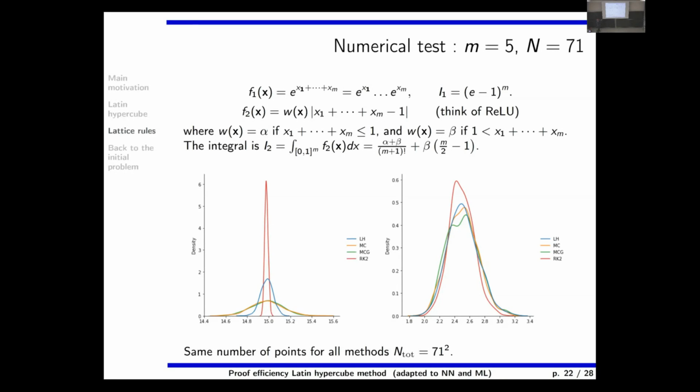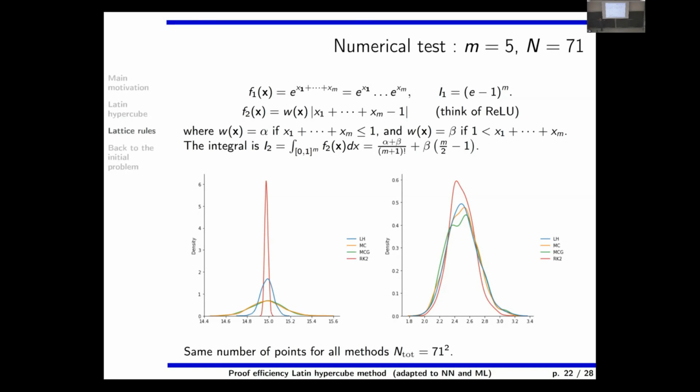And it is very important. In my mind, it is important because it is representative of functions which have low regularity, but which we have in neural networks, because the ReLU function, which is a very popular activation in these software packages, is more like f2. So whatever. And here I made tests, of course.